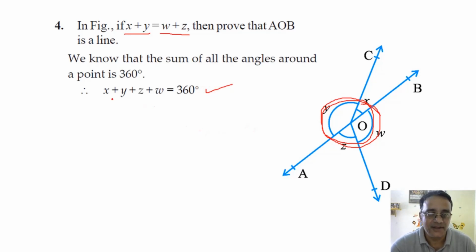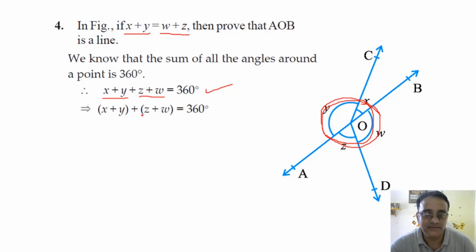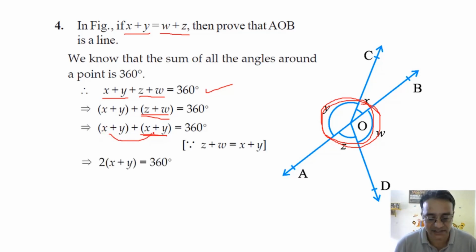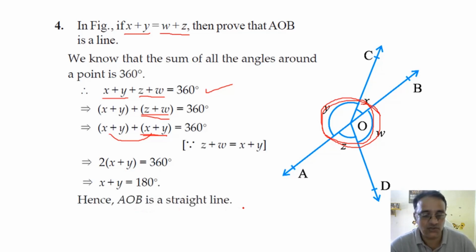No, sir. Okay. Now we will make a group like that. अब कोई एक को रिप्लेस कर देंगे, either x plus y as z plus w या z plus w as x plus y, because these two are equal. So we'll replace this one. इसको हम लोग रिप्लेस कर दिए x plus y से. Why? Because these two are equal. Now this will become 2 times x plus y is equals to 360. So what is the value of x plus y? 180 degree. So this will imply AOB is a straight line. Any doubt? No, sir. Okay.